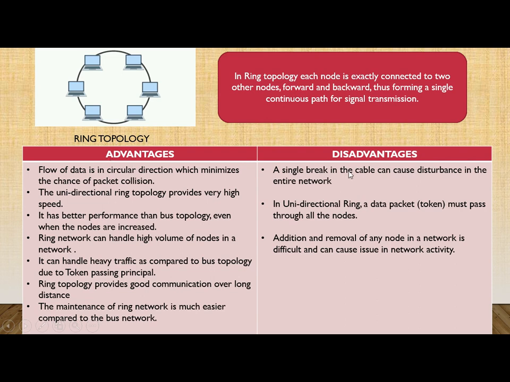Then these are the advantages and disadvantages. Flow of data is in circular direction, which minimizes the chance of packet collision. Here the data will flow in a circular path in this direction, and so there will be very less chance of data packet collision. Collision means they will not collide with each other. The unidirectional ring topology provides very high speed. Unidirectional means if the data flows in a single direction, this is called a unidirectional ring topology, and this provides very high speed. It has better performance than bus topology, so this will have better performance than bus.